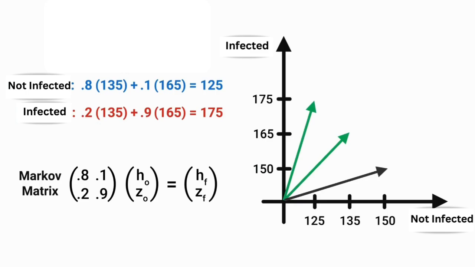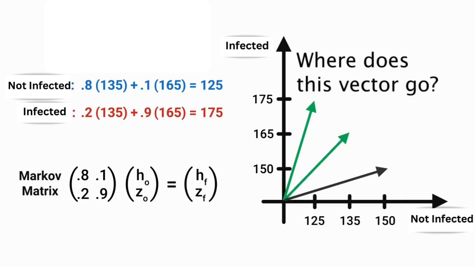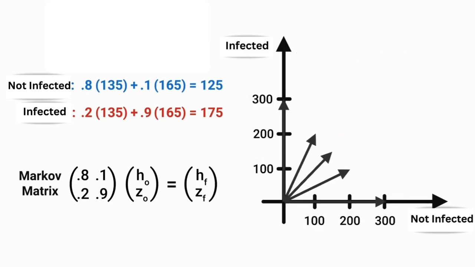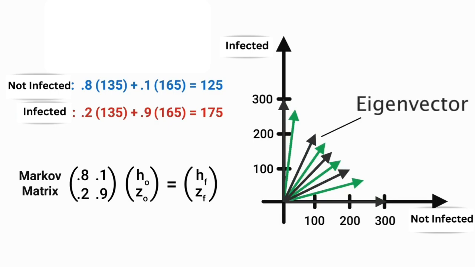Now, the first input was 150, 150, and after 1 hour of multiplication, it gets moved to 135, 165. After 2 hours, apply another transformation, sending it to 125, 175. We can ask a question: where is the vector actually moving? By looking closely, we can see that this vector, or anything on this line, stays put, while others move